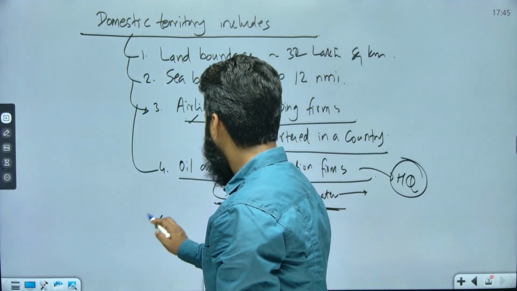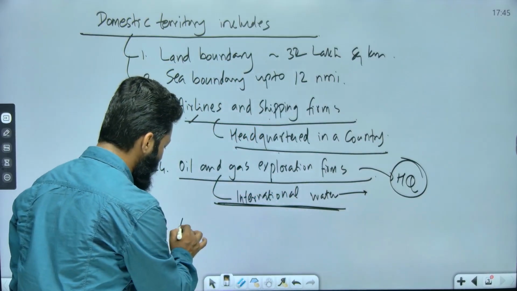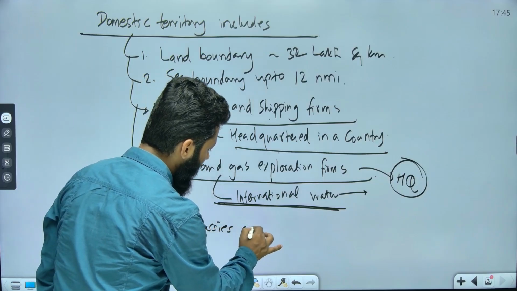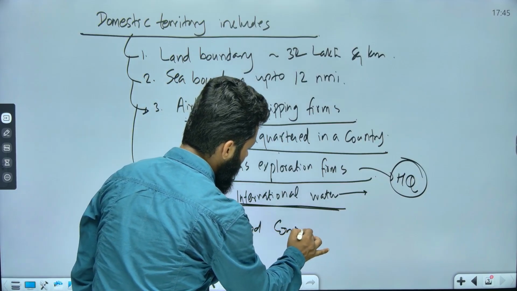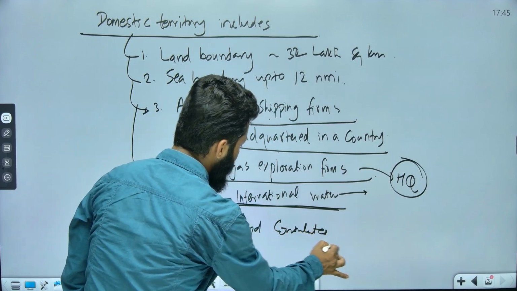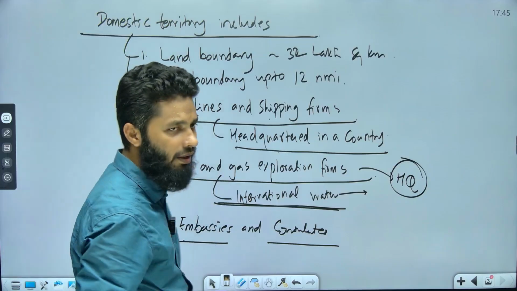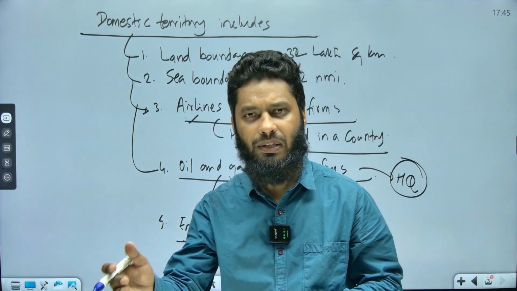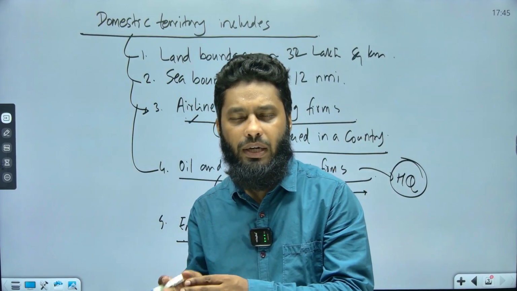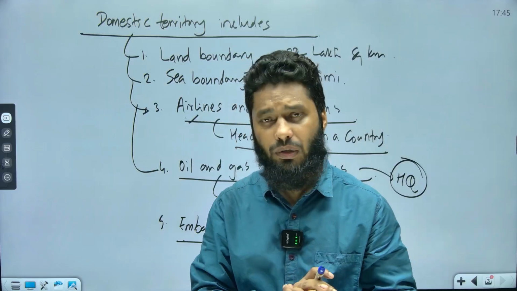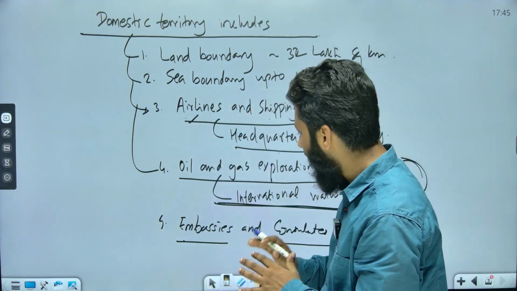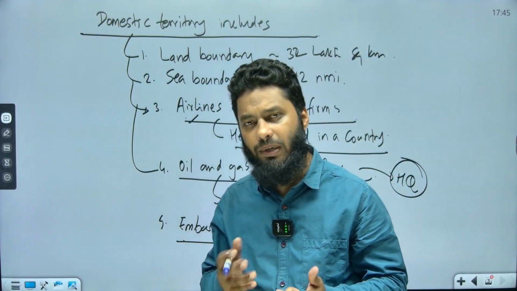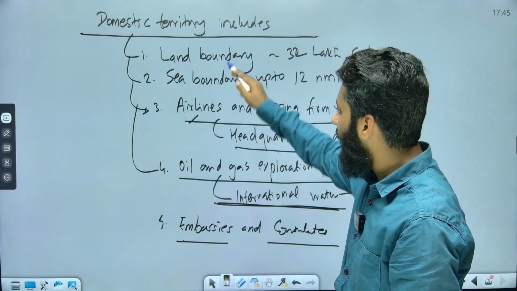Other than that, you can talk about consulates and embassies. Consulates are the branches of embassies only, right? For example, India has its embassy in Afghanistan, and also its consulates in Afghanistan. Whatever value of goods and services is produced in embassies and consulates will also be counted under the territory of that particular country.